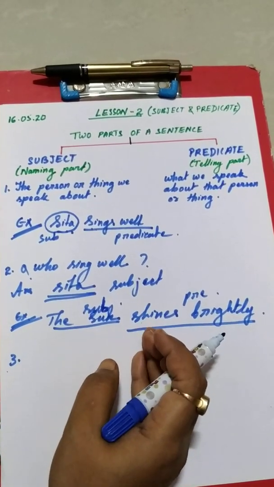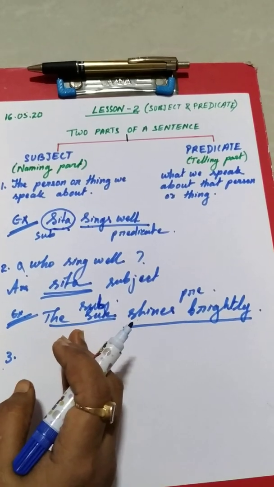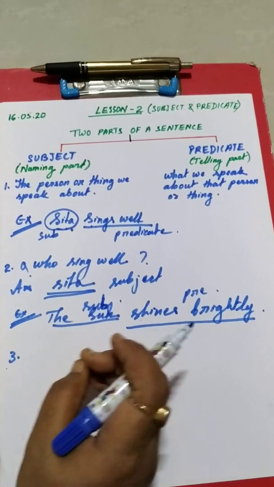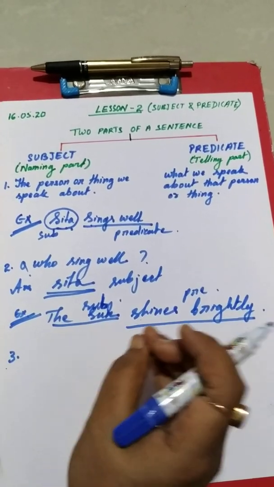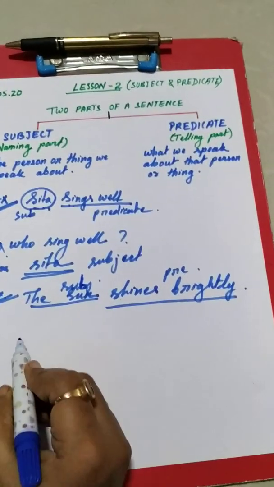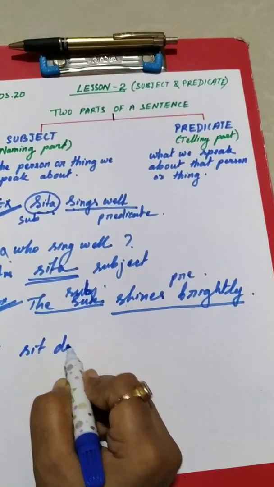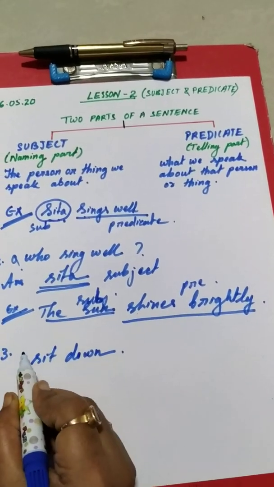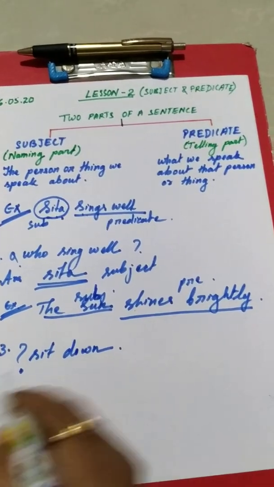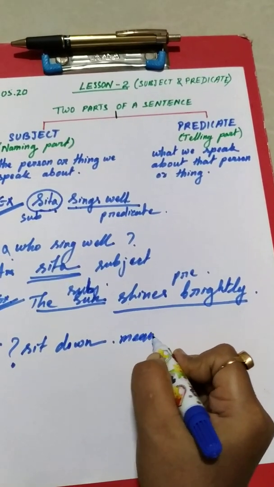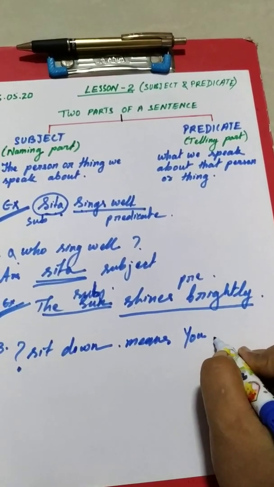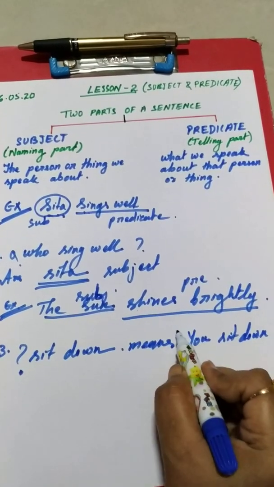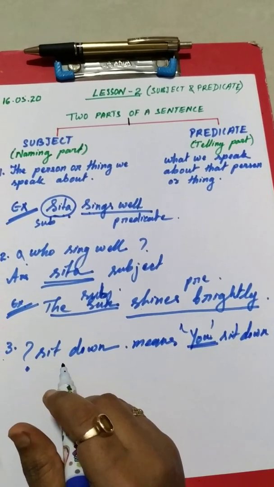Imperative sentences are sentences that express order, request, advice, desire. These sentences do not carry a subject. For example, sit down. In this sentence, the subject is absent. That means you sit down. Here, you is absent.